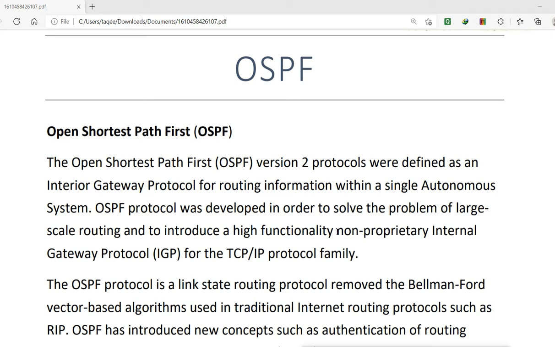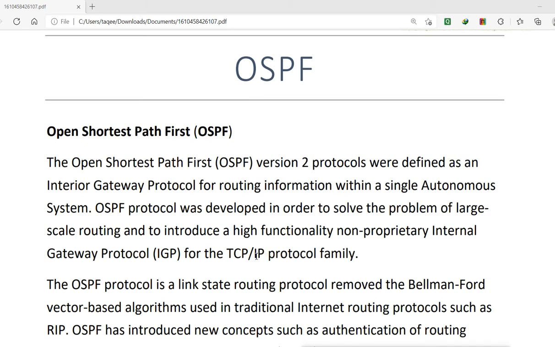RIP version 1 and RIP version 2 were introduced first, and those versions do not support large networks. That is why we have IGRP. Now, IGRP was a proprietary protocol, designed by Cisco, and they wanted it to work only on their own devices.